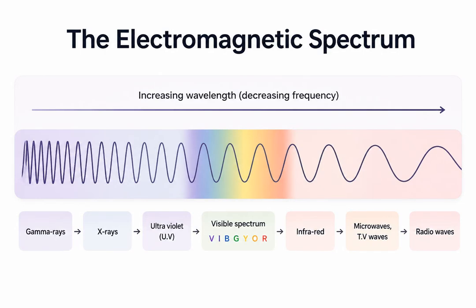This brings us to the electromagnetic spectrum. As we move from left to right on the spectrum, the wavelength increases, which means the frequency decreases. We start with high-energy gamma rays, move through X-rays and ultraviolet light, into the narrow band of the visible spectrum from violet to red, and then into infrared, microwaves, and finally radio waves, which have the longest wavelengths.